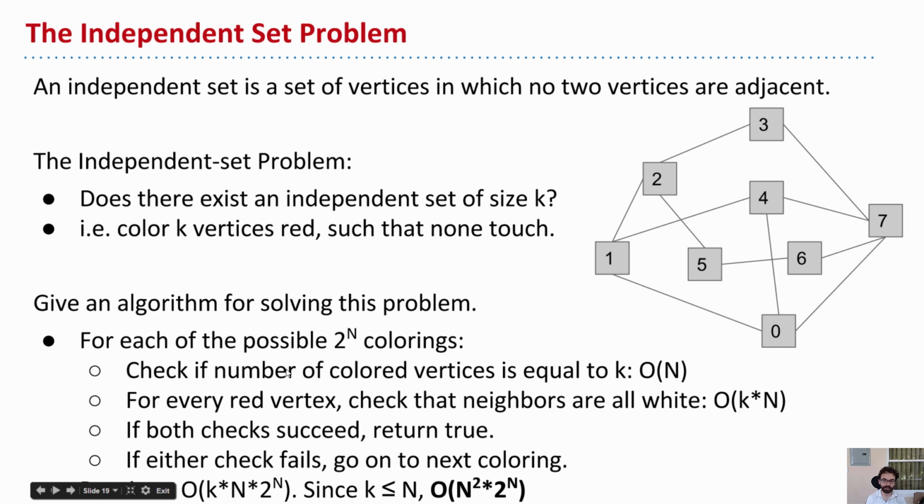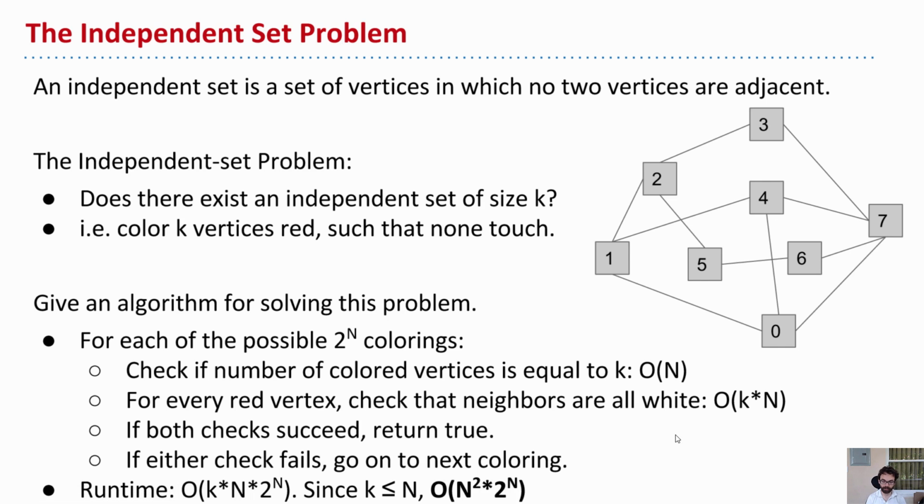Now if both of these checks succeed, if we find a coloring such that there are k red ones, and every red vertex has only white neighbors, then we're done and we return true. However, if either of the checks fails, then we'll go on to the next coloring. So the runtime for this algorithm in the worst case is we have to go through all the vertices. So for all 2 to the n colorings, we have to do k times n work, and also n, but this is bigger. And so the runtime will be k times n times 2 to the n.